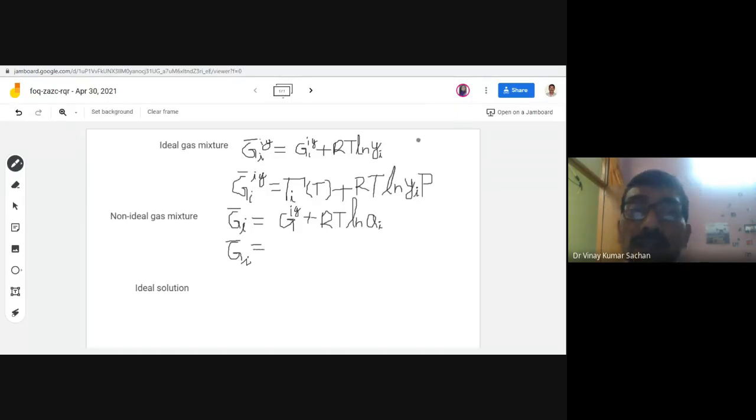The partial molar Gibbs energy of component i in the non-ideal gas mixture is equal to, here you give the subscript. So here also now I will write in terms of